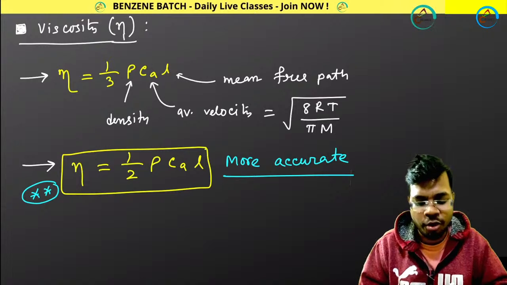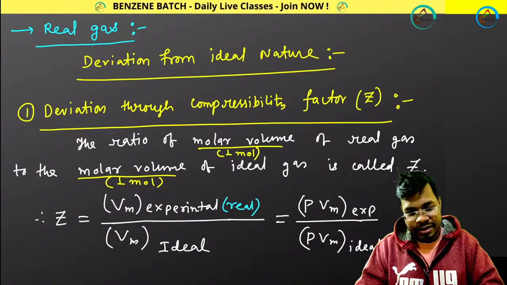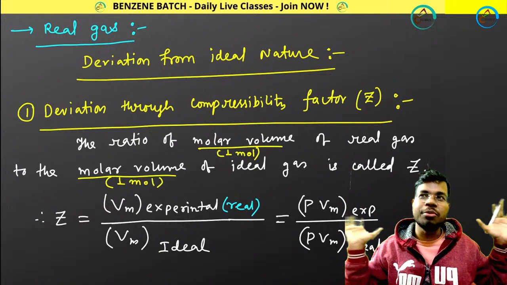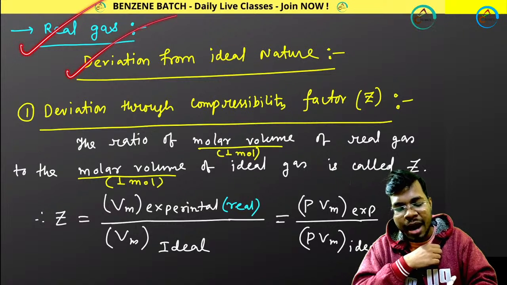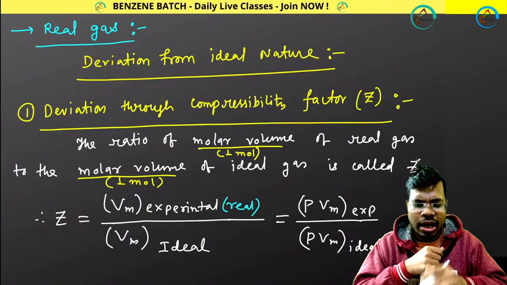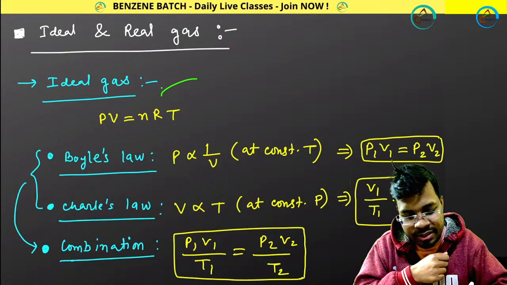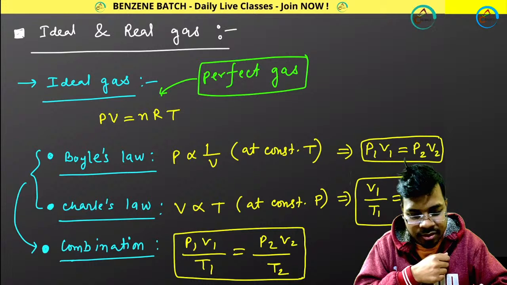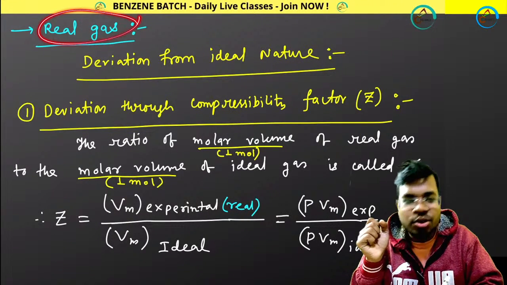Now next, move forward. Fine. Real gas. Real gas means what? The gases which are present around you, those are called real gas. So real gas shows deviation from ideal nature. Now ideal gas is a perfect gas. Ideal gas is also called perfect gas. You know this. So real gas is not perfect.